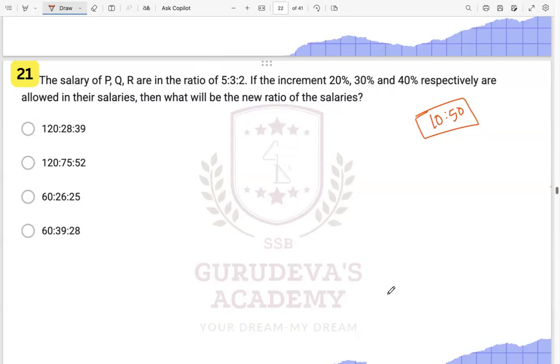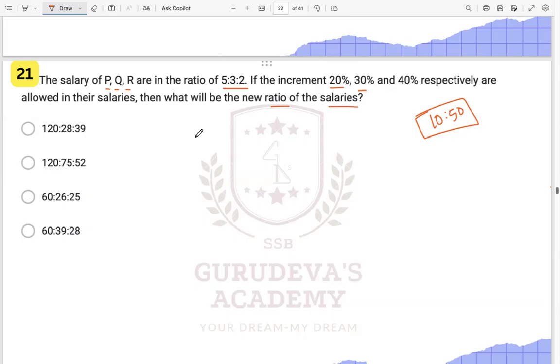All right. Let us now start with the second test which we had. In the second test also we had some very interesting questions. Let us start with the first one. This is saying the salary of P, Q, and R are in this ratio. If increments of 20%, 30%, and 40% respectively are allowed in their salaries, then what will be the new ratio of their salary?